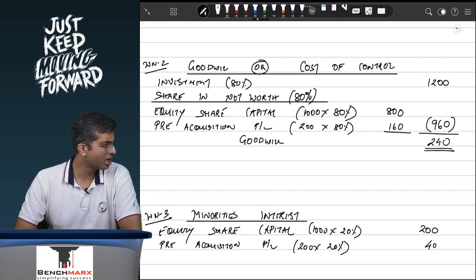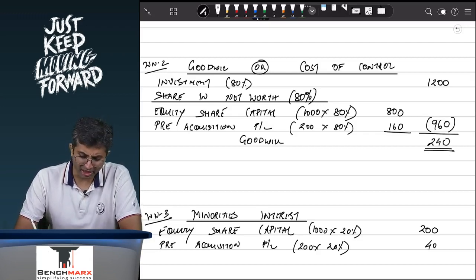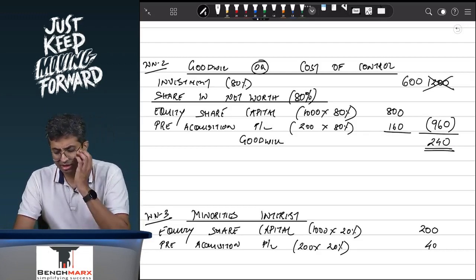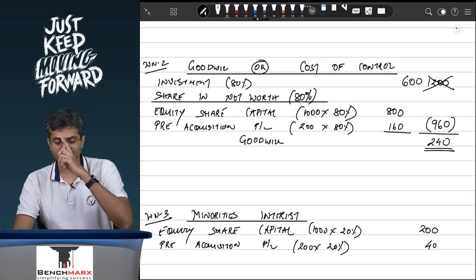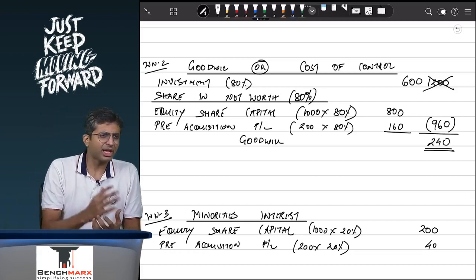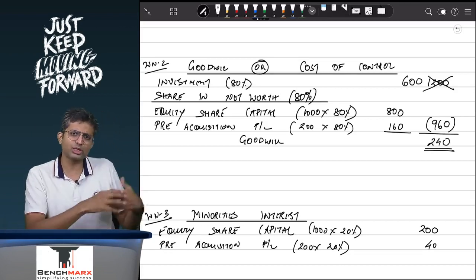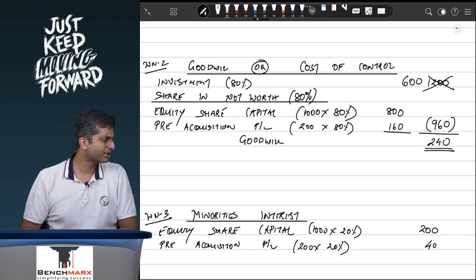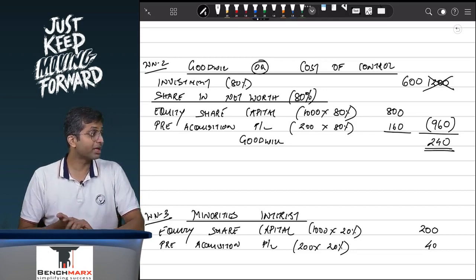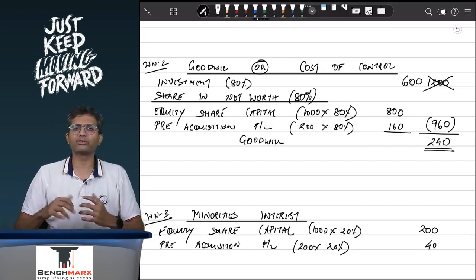Is everyone clear? Acha. On the other hand, hypothetically, if this was not 1200, let us say if this was 600, then the balancing figure would be 600 minus 960, that is a negative 360. Can I say this is negative goodwill of 360? Do you agree that something like this is called as a negative goodwill of 360? No, this is not a negative goodwill. In fact, that is right. This is called as a capital reserve.